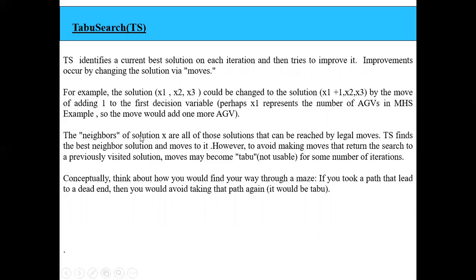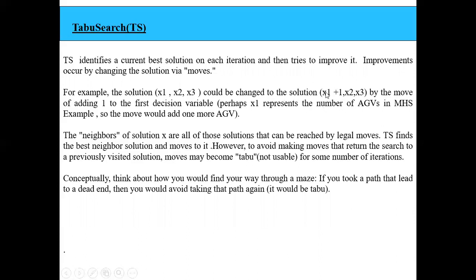The neighbors of the solution X are all of those solutions that can be reached by legal moves, right? So TS finds the best neighbor solution and moves to it. What we are doing is, first we have the input variables x1, x2, x3, and we are trying to change one variable. That means whatever x1 value we have, I am trying to add +1 to it, and I am checking whether this could lead me to a better result.